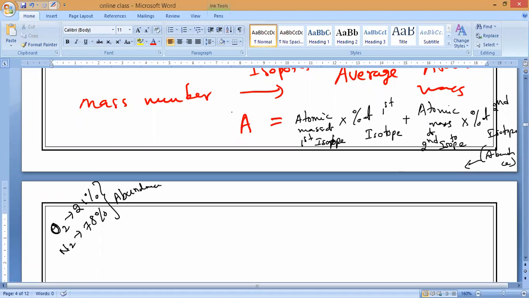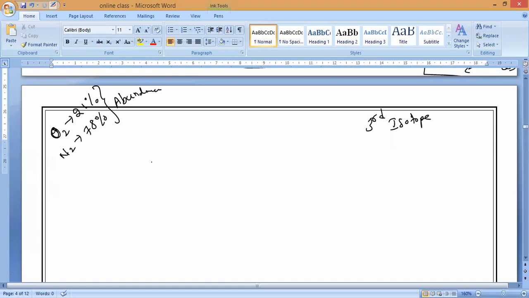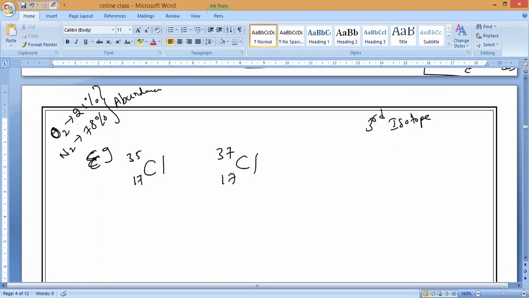So this is the formula for calculating average atomic mass. If a third isotope is there, how will the formula come? If a third isotope is also present, then atomic mass of the third isotope into percentage of abundance of the third isotope. Now let us take chlorine. Chlorine has two kinds of isotopes. What are the isotopes of chlorine, everybody? Chlorine 17, 35, and also chlorine 17, 37. Yes or no? Yes, please respond. Now if you notice, I want to divide it by 100, no, sir. Yes.